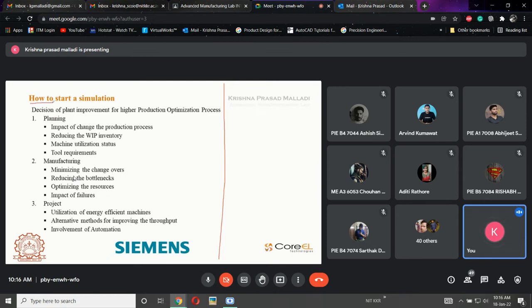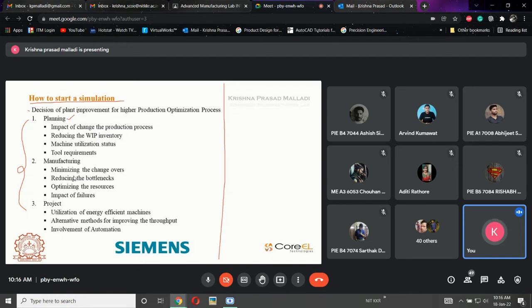So these are the things we need to consider before starting a simulation: decisions for plant improvement and for higher production optimization. Then there are three essential things you need to consider. The first one is the planning phase.